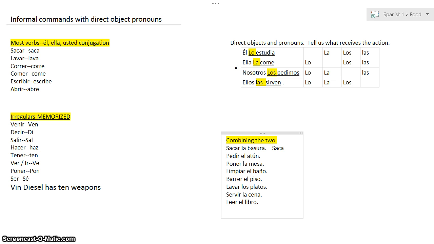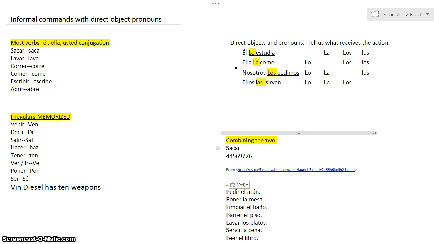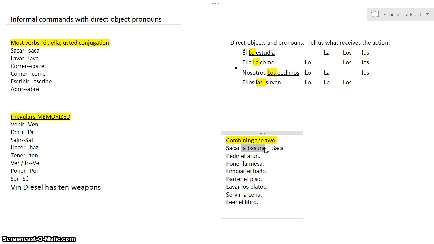What are we taking out? We're taking out la basura. So we're going to replace la basura with a pronoun. What's that pronoun going to be? La. Okay, because it's feminine and singular, it's la basura.